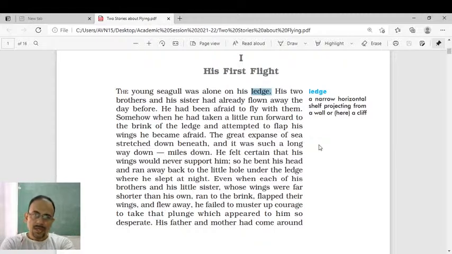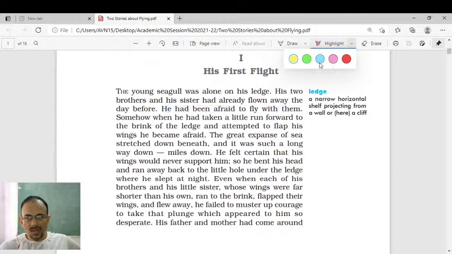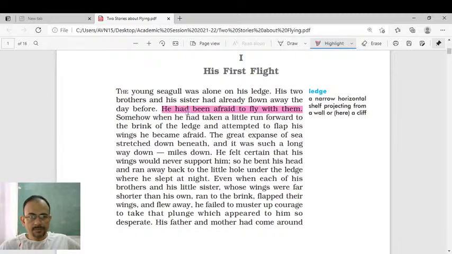His two brothers and his sister had already flown away the day before. So the young seagull had two brothers and one sister, and all three of them had already flown away the day before. He had been afraid to fly with them. So what was the problem with the seagull? The seagull was afraid to fly. That is the problem with him, right? What is the problem with the seagull? The young seagull was afraid to fly.